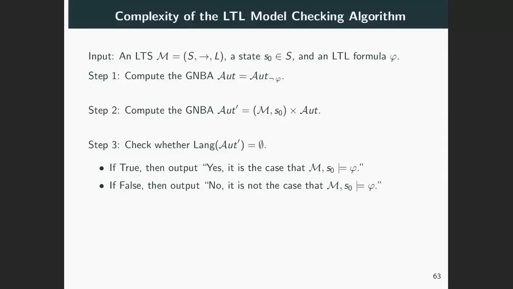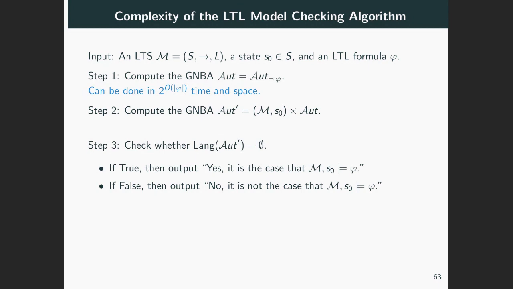A final word now about complexity. We have proved that the model checking problem is decidable, but how computationally expensive is it in terms of time and space? It is not hard to see that the construction of the automaton associated to a formula can be done in time and space that grow exponentially with the size of the formula.